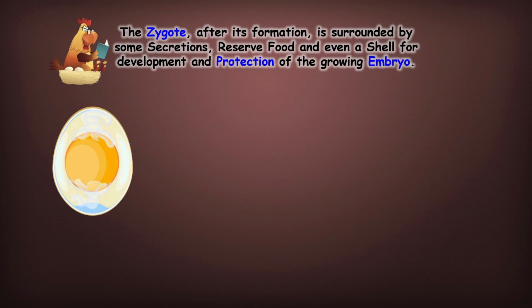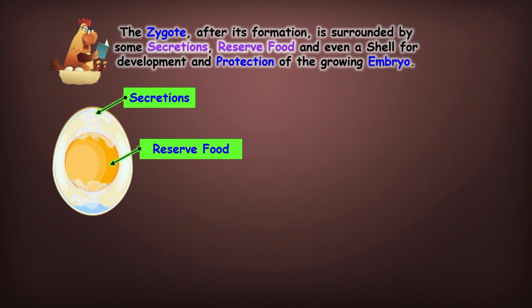After the zygote is formed, it begins to travel through the oviduct. As it moves, it gets covered with layers of secretion, reserve food, and finally a hard protective shell. These layers supply nourishment and keep the growing embryo safe from harm. The first covering forms from secretions of the oviduct. Next, thick layers of reserve food, mainly the yolk and albumin, surround the zygote. Finally, a hard shell is added, which protects the egg and allows air to pass through tiny pores. This complete structure is what we commonly see as a bird's egg.